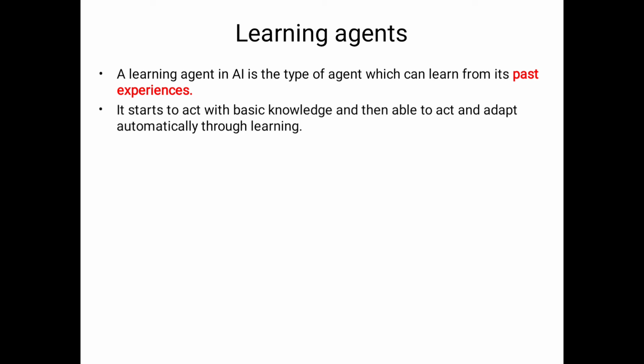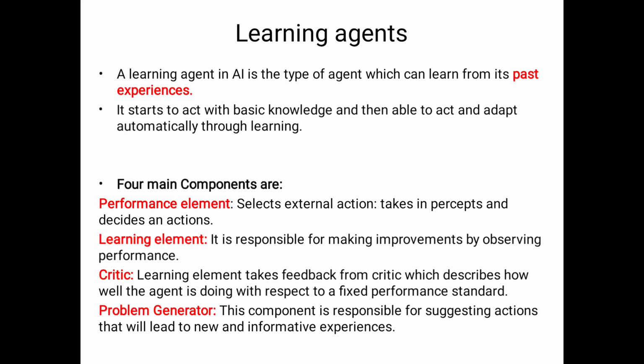It starts to act with basic knowledge. Actually the learning agent acts with basic knowledge, and after that it acts and adapts automatically through learning. So that is one of the advantages of learning agents. Actually here the learning agent depends on four components. Please observe the components of learning agents: performance element, learning element, critic, problem generator.